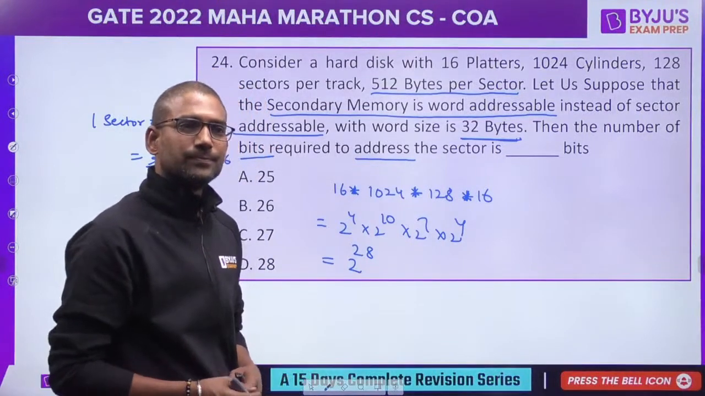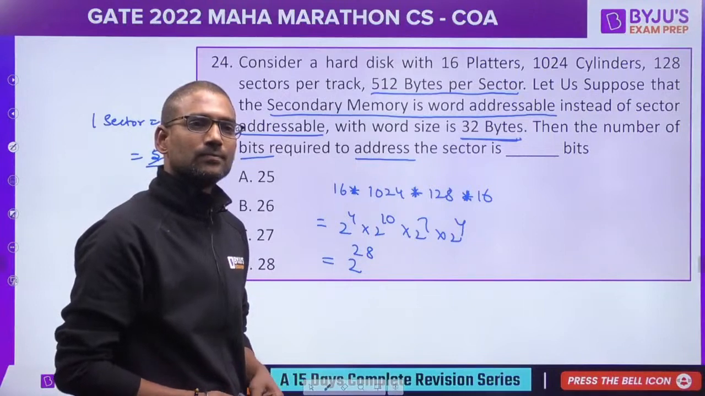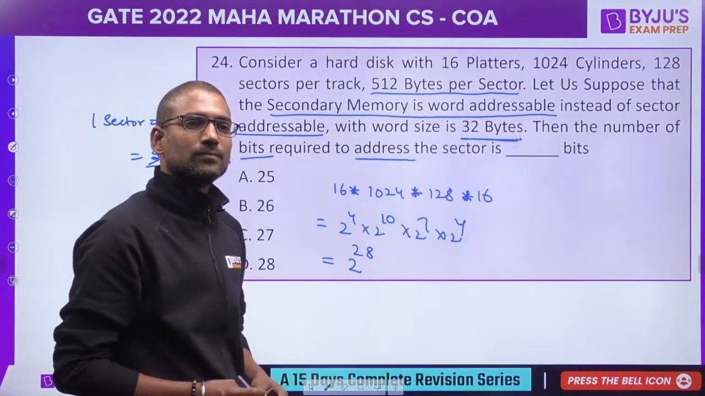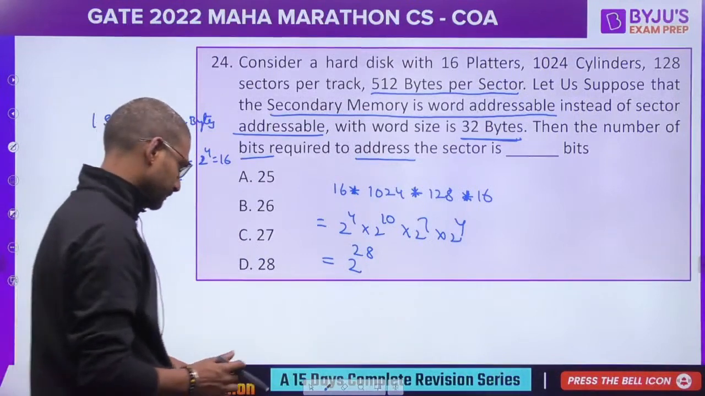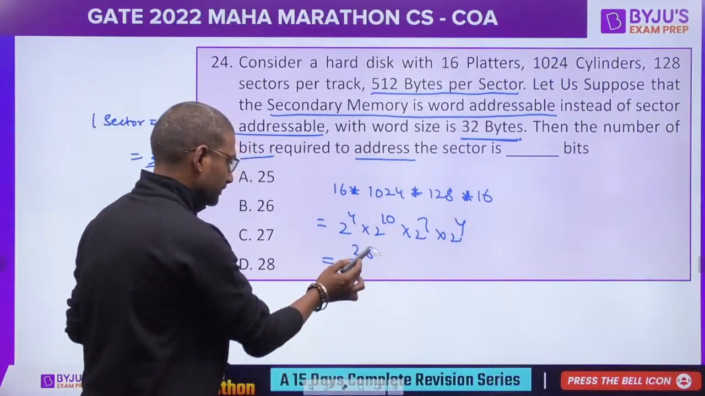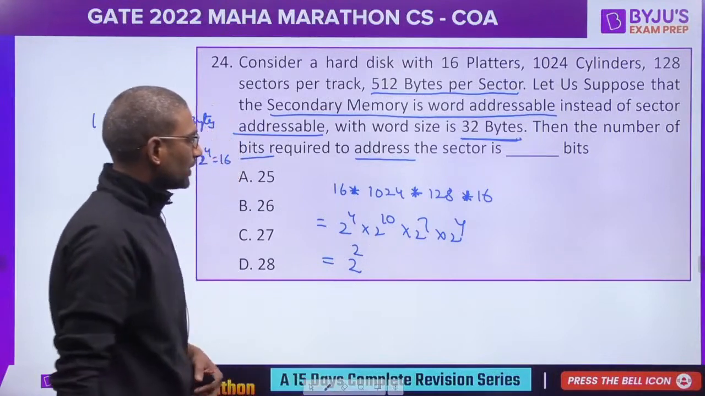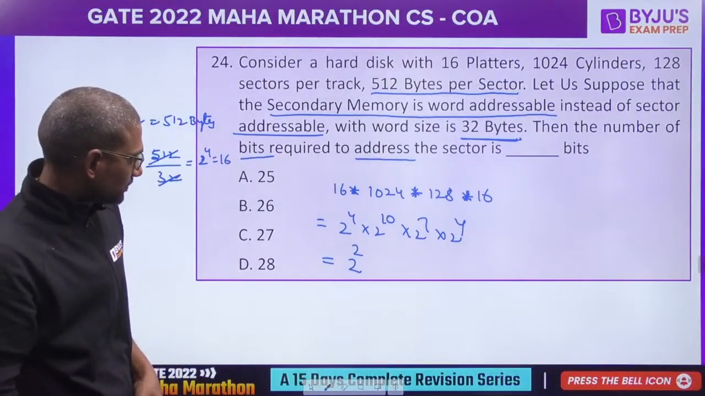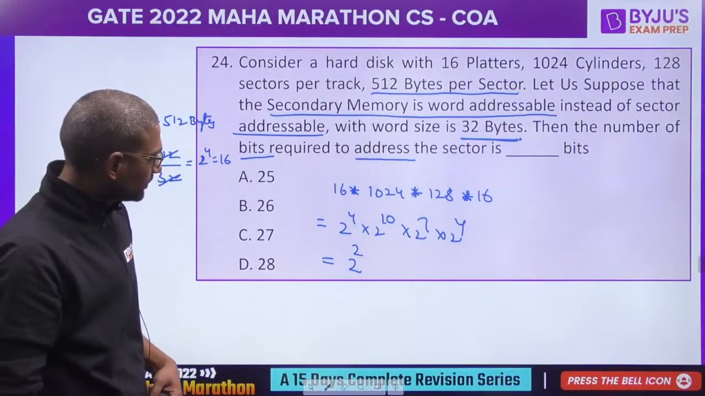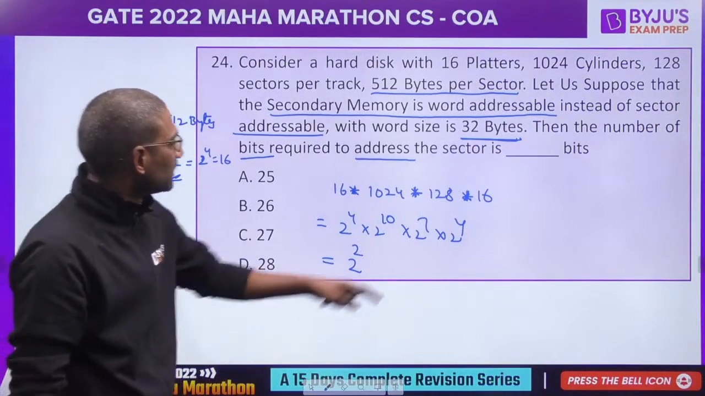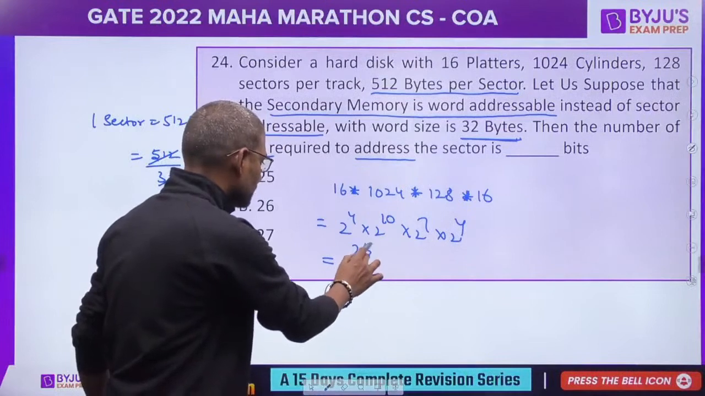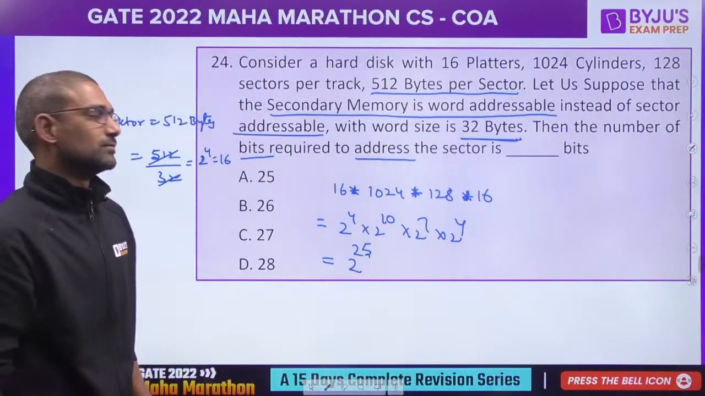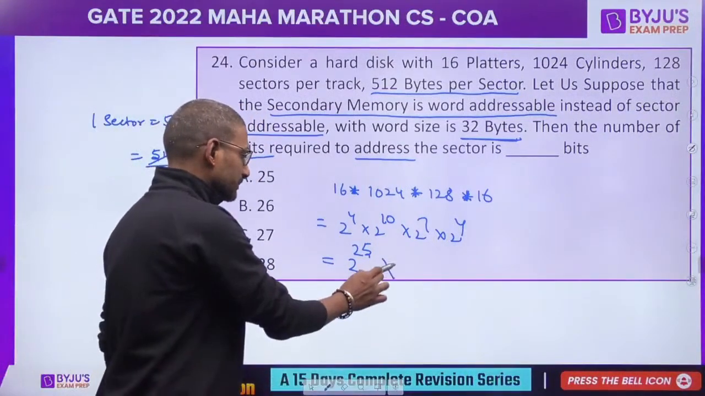26. Right. 14 plus 7, 21, 11, 10, 21, 4, 25. But this is wrong.